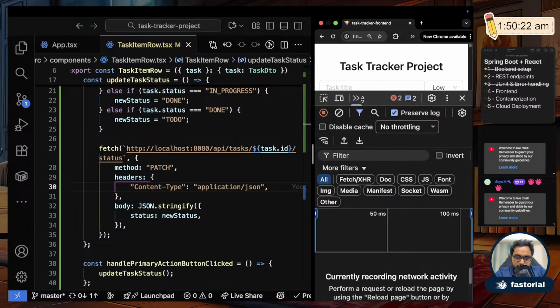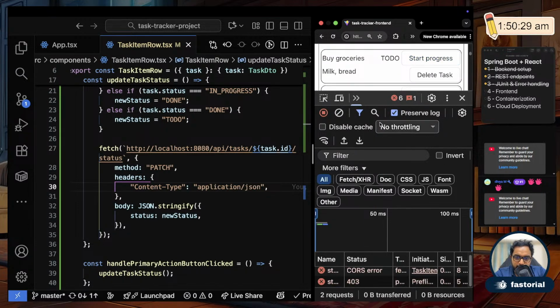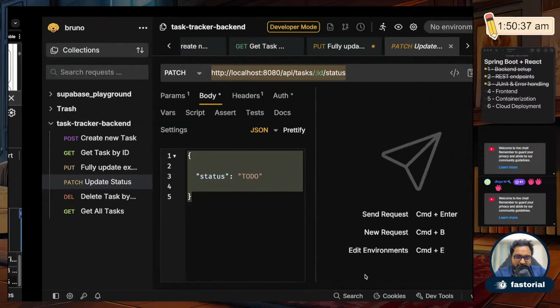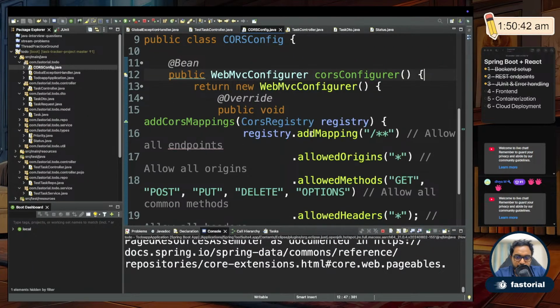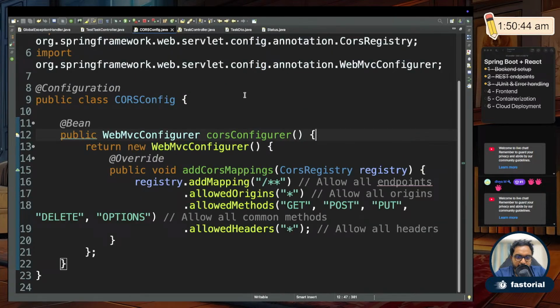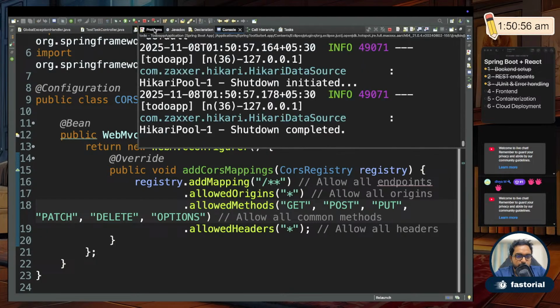Close this. Let me go to the console. Oh, I'm in the network tab. Let me start progress. And it said an error. So you see it created a CORS error. Yesterday I did a big lecture on what a CORS error is. So the CORS error is happening again. Why it is happening is because I remember we didn't add CORS for the patch functions. We added it for get, post, put, delete, options. We didn't add it for patch. So I have to add the patch verb also here. Patch. Fine. So now let me restart the server.